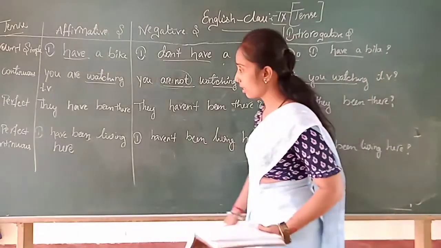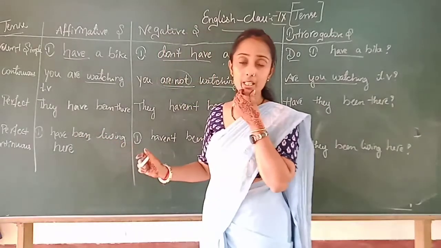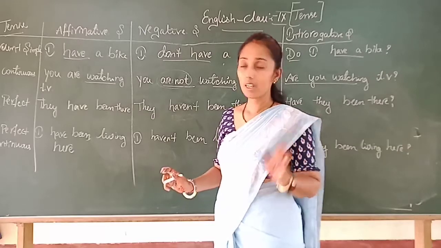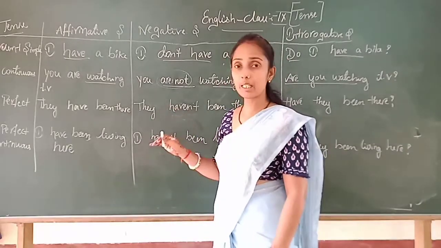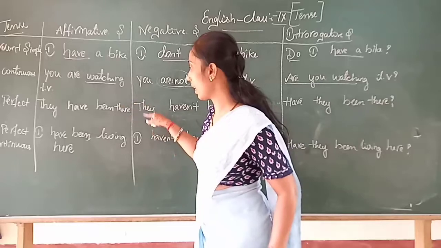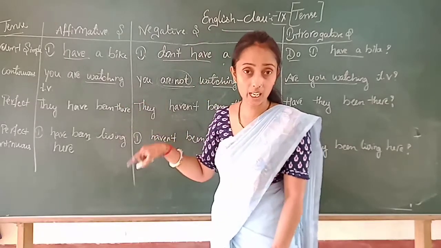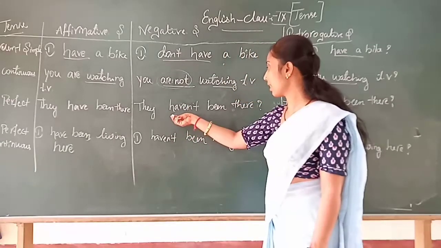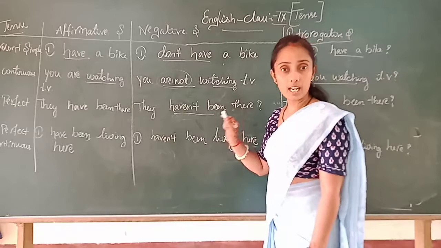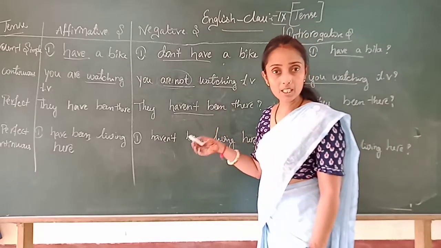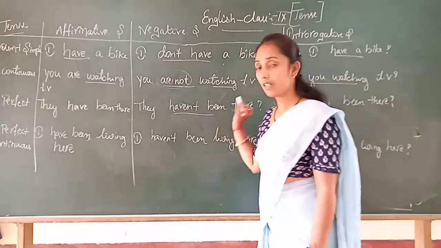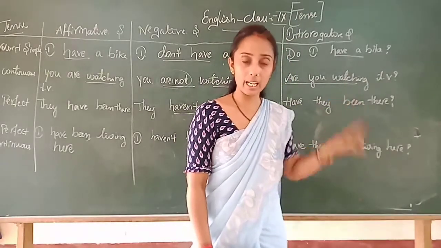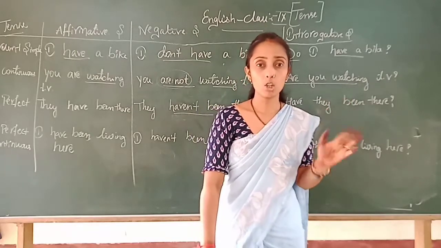So here, see children, the perfect tense usually says where the action has completed, correct? So perfect tense in the present tense, when it comes there, I have been there, ನಾನು ಅಲ್ಲಿ ಇದ್ದೇನೆ. Clear? Then they haven't been there, in the sense ನಾನು ಅಲ್ಲಿ ಇಲ್ಲ, ಇರಲಿಲ್ಲ comes in a past tense, ನಾನು ಅಲ್ಲಿ ಇಲ್ಲ, haven't been. Okay, then have they been there, ಅವರು ಅಲ್ಲಿ ಇದ್ದಾರಾ, that is a question form.